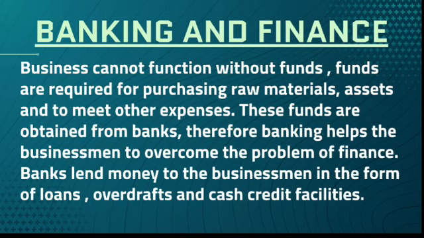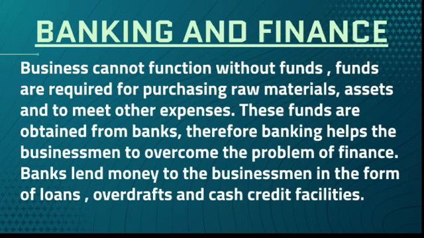So, in order to remove this problem of money or funds or finance, banks and financial institutes come to the support and aid or help to the business, and that is what is called auxiliaries to trade. Your banks will help the businessman by providing finance, and they also help with other facilities like overdraft system.